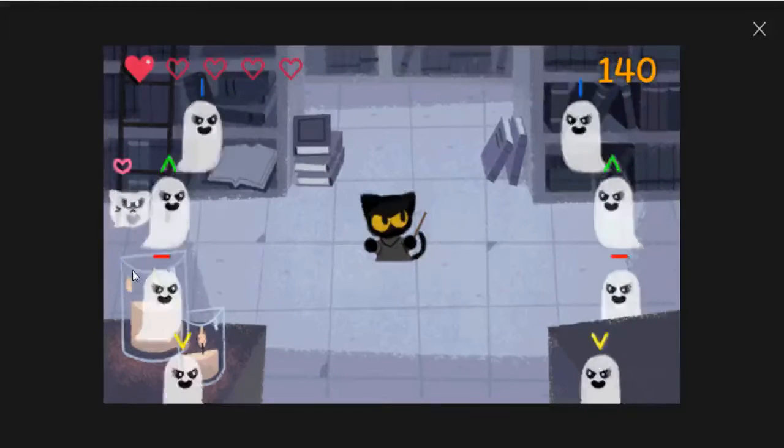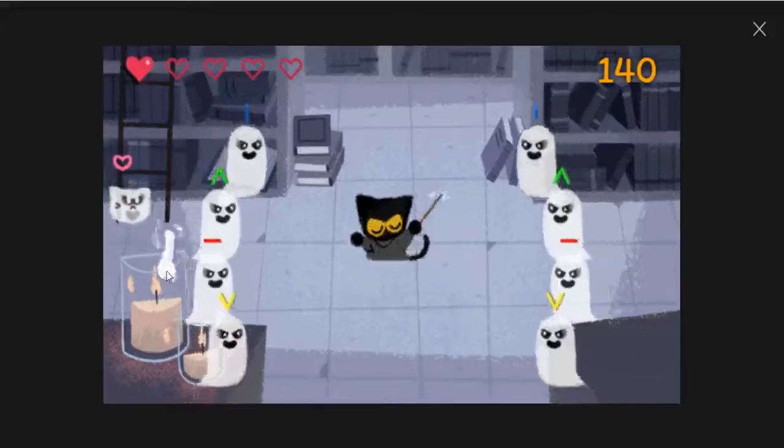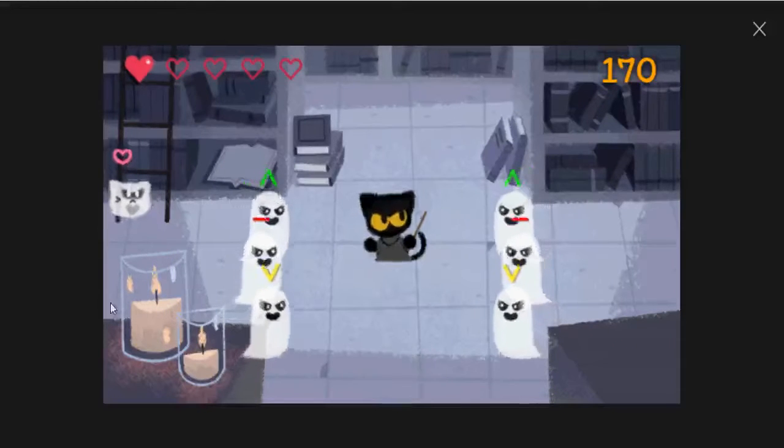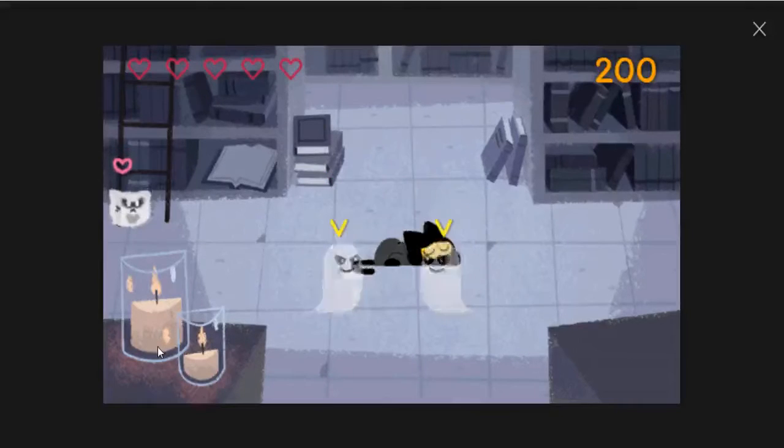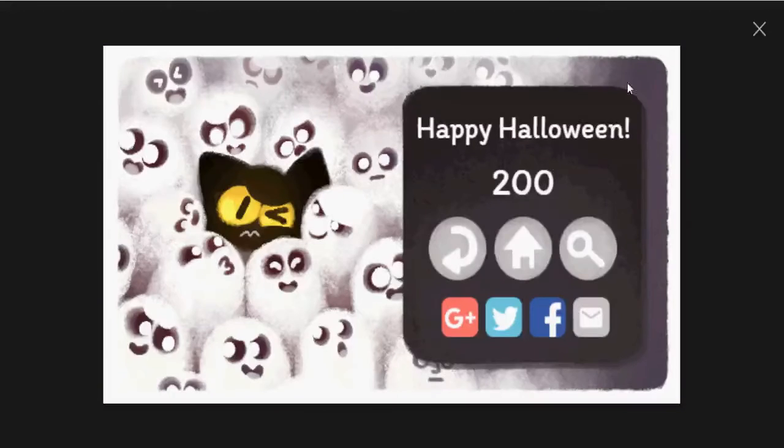So lots of ghosts are coming in front of us. How can I just do it? This is very easy but very tough. So the highest score is 200. So this is the game, and after you complete level 1, then go to level 2, then level 3.